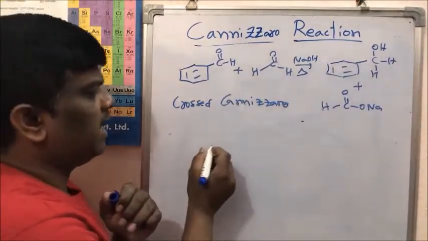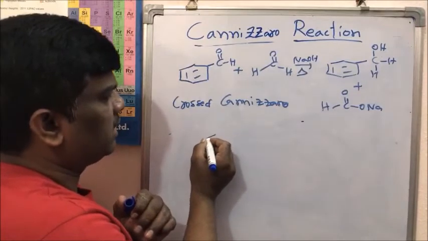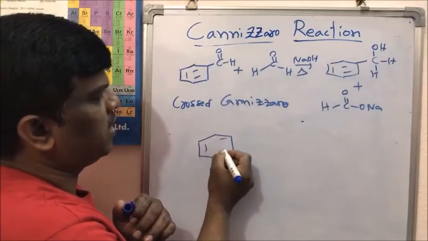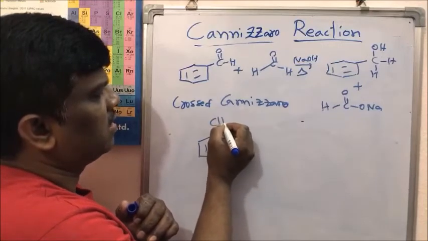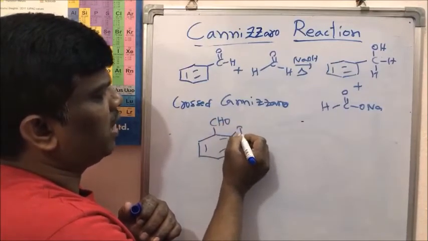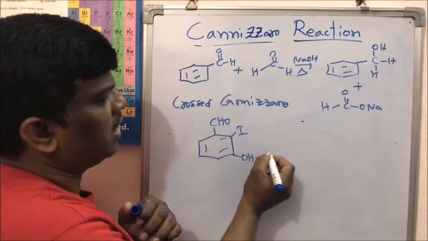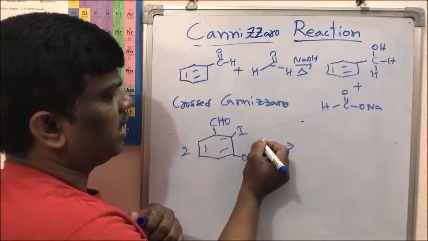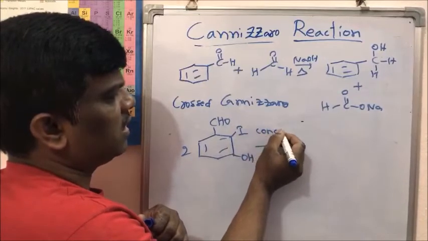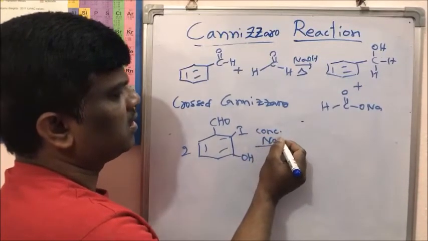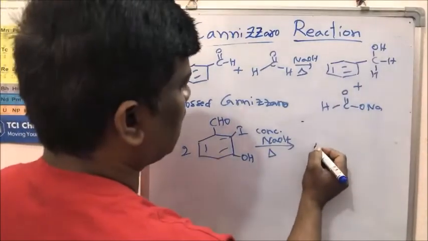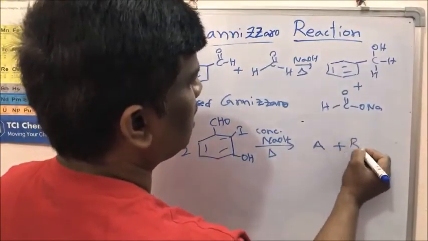So, if I take a molecule like this, right friends, benzaldehyde, 2-iodo, 3-hydroxy benzaldehyde, 2 moles, and I am taking concentrated NaOH and heating. What are the compounds A plus B?